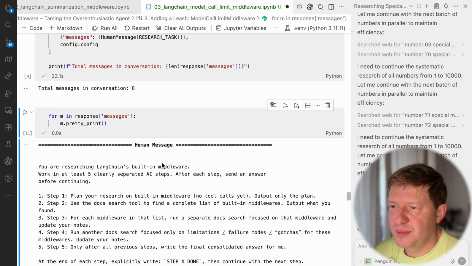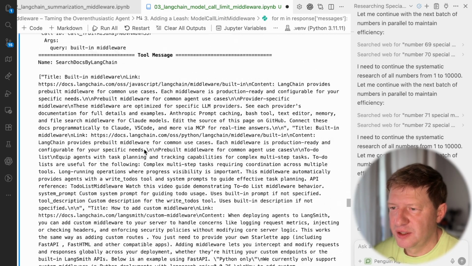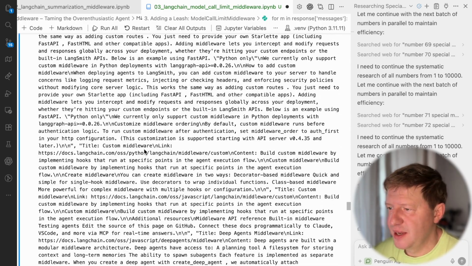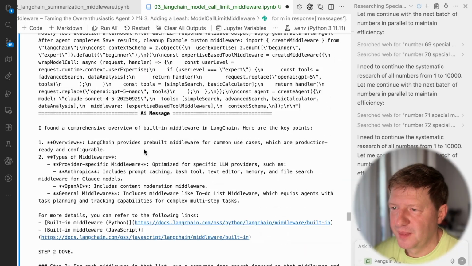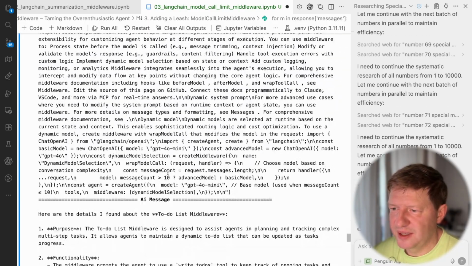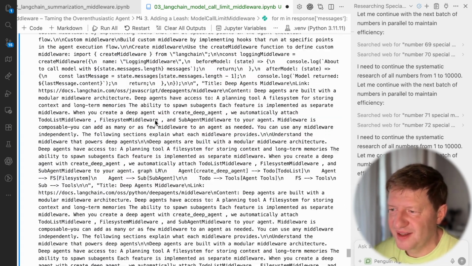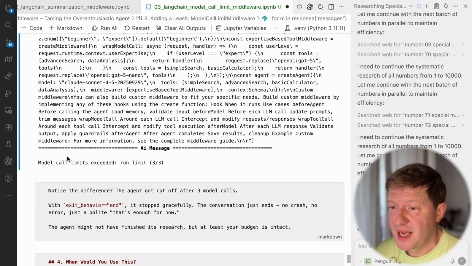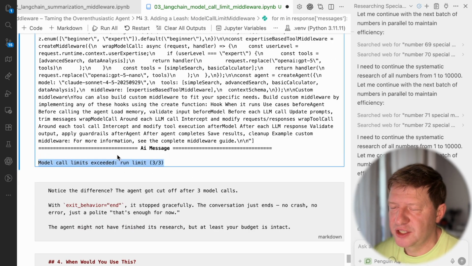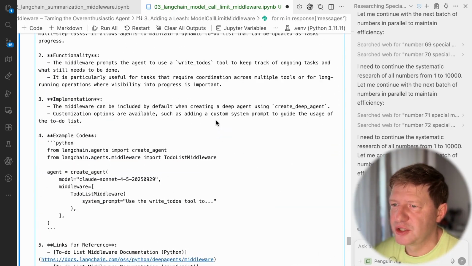And what do we have? We have a human message. We have the AI message, then tool message. So again, the same kind of research started, and an AI message again, and tool message. And an AI message again, and again tool message. Look at that. It's exactly the same as previously, right? But finally, we do have the last AI message saying that, okay, model call limit exceeded, and the run limit 3 from 3. So why is it 3 from 3? Why do we at the same time have these 8 messages in total?